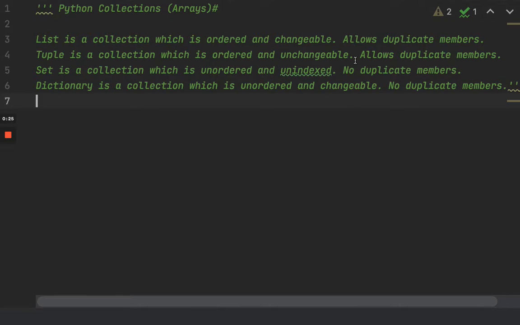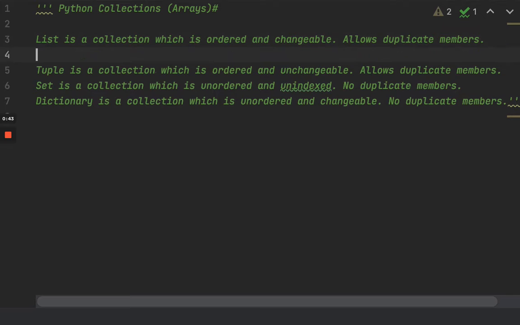So let's look into Python collections, where we have list, tuple, set, and dictionary. So what exactly is a list? A list is a collection which is ordered and changeable, and allows duplicate members. You can also pass multiple data type elements inside it. It's usually written in square brackets, like list is equal to square brackets. Whatever elements you type, you separate them with a comma. We will learn that in detail.